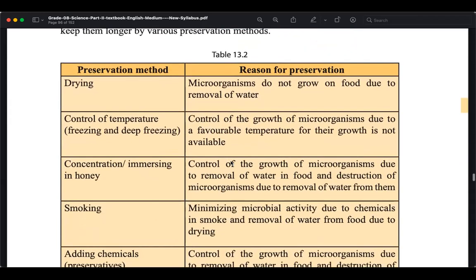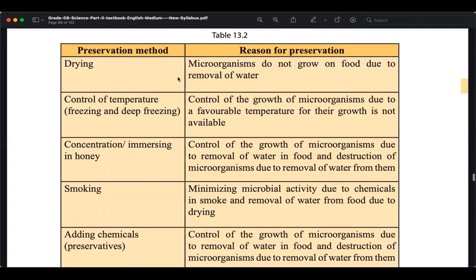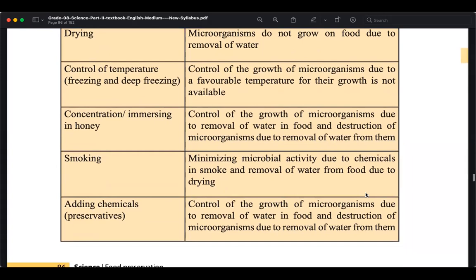Okay, these things we discussed, the reasons, right? Drying is basically because water is not there, so microorganisms will not grow. Controlling the temperature, the favorable temperature for microorganisms is not there. Concentration or immersing in honey, again, it's difficult to get water because water is removed. Microorganisms will not grow. Smoking: chemicals in the smoke will remove the water, as well as add a protection layer. It will minimize microbial activities, not remove them.